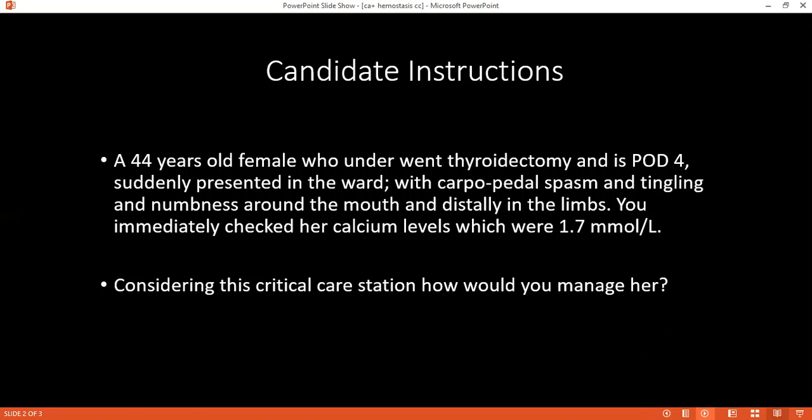Okay, with the level of calcium that is present now, is it possible for you to describe? Is it severely low? Is it moderately low? Or is it mildly low? Is there any way that you can categorize hypocalcemia? Ma'am, I don't know. When is it severely low? Ma'am, if it is less than 1.5 millimole per liter. 1.9 millimole per liter. Okay, good.